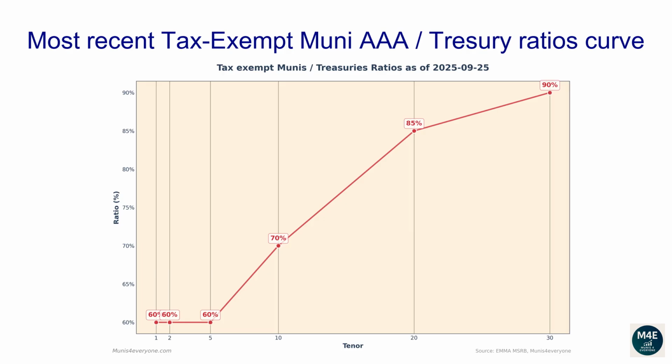In general, the closer to 100% a ratio is, the cheaper Muni bonds are. More on ratios at the end of the video. The current one-year ratio is 60%. The 2 years ratio is 60%. The 5 years ratio is 60%. The 10 years ratio is 70%. The 20 years ratio is 85%. The 30 years ratio is 90%.